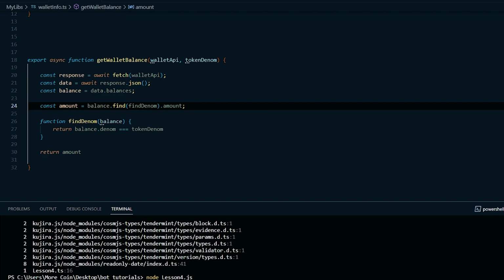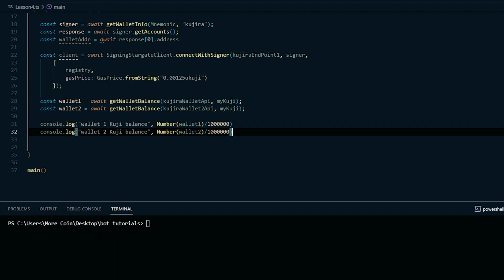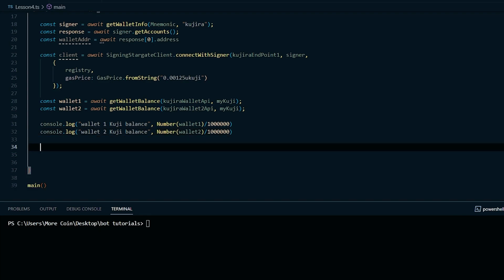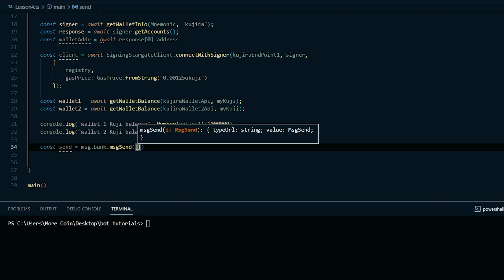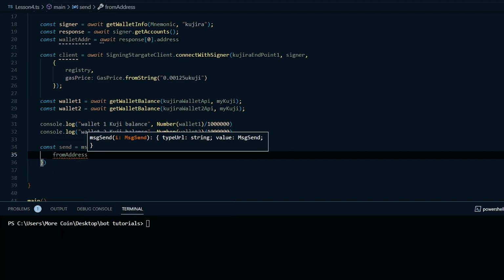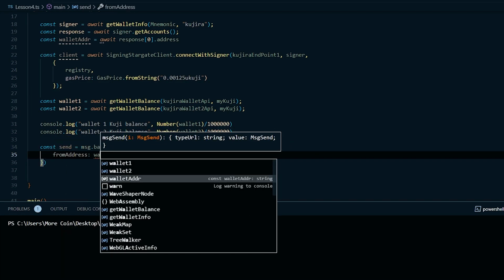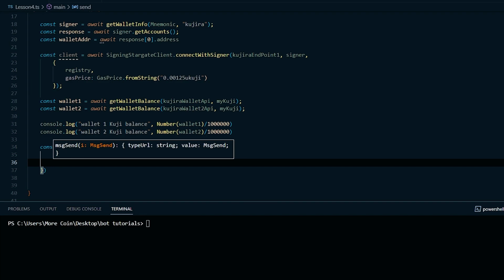Next, let's hop into the send message itself. We will create a const called send and set it equal to msg.bank.MsgSend parentheses curly brackets, and then press enter. The first property we're going to enter is from address. Type colon, then enter wallet address, comma. The next parameter is the to address. Again, type colon, and then enter the destination address.